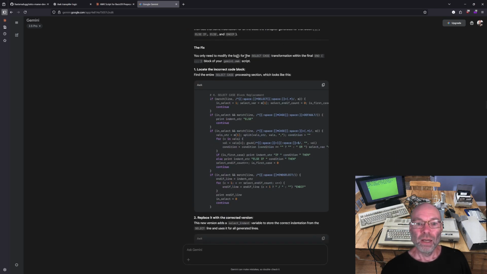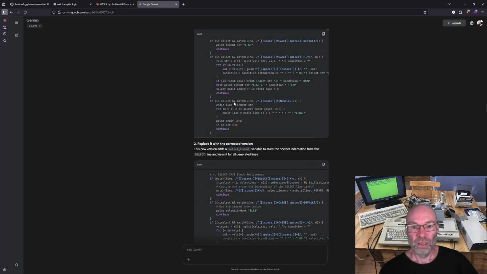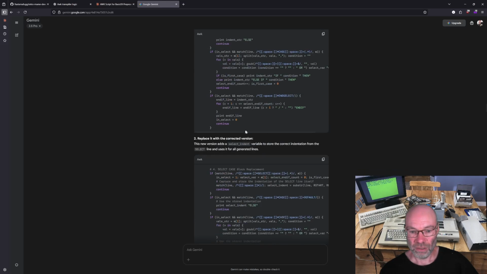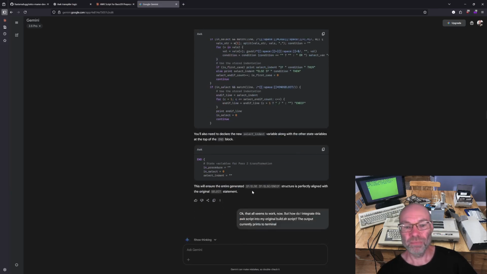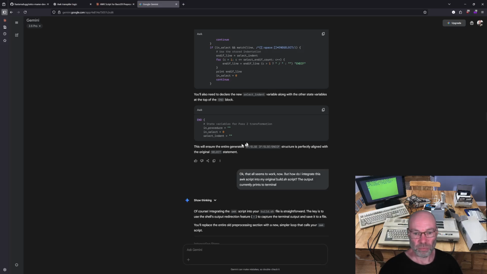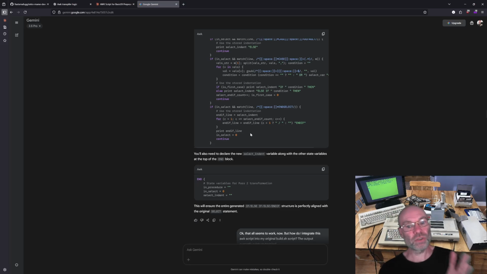So you only need to modify the select case logic. So it says look for the incorrect case block, find the select case processing section, which looks like this. And then replace it with the corrected version. And then this is what it gave me. And then you also need to declare the new select indent variable along with the other state variables at the top of the end block. So here is, this got replaced as well. And again, it was right. I didn't make any changes to the code.